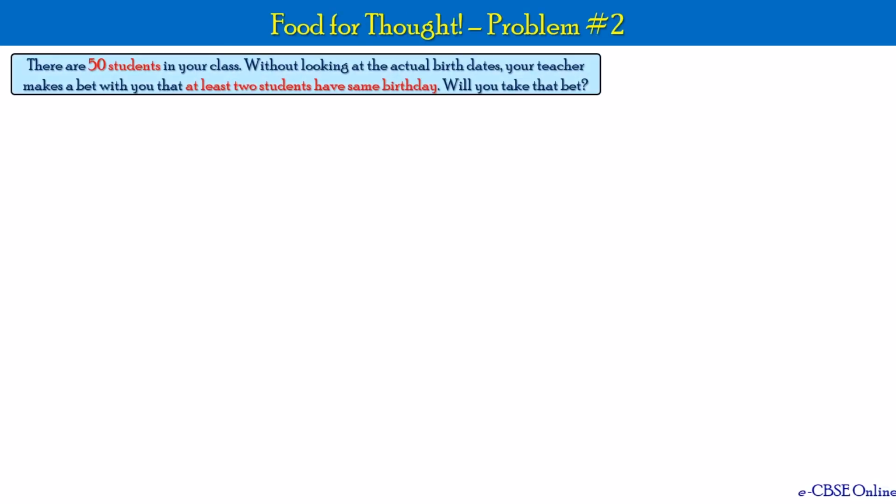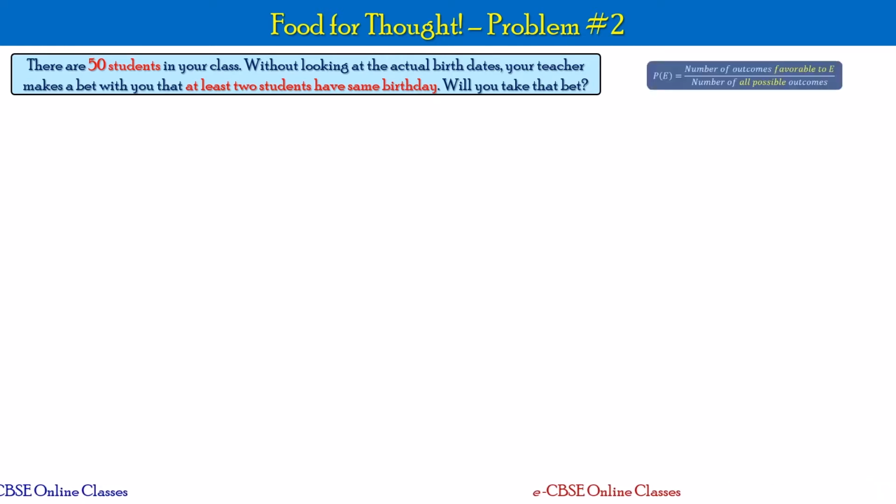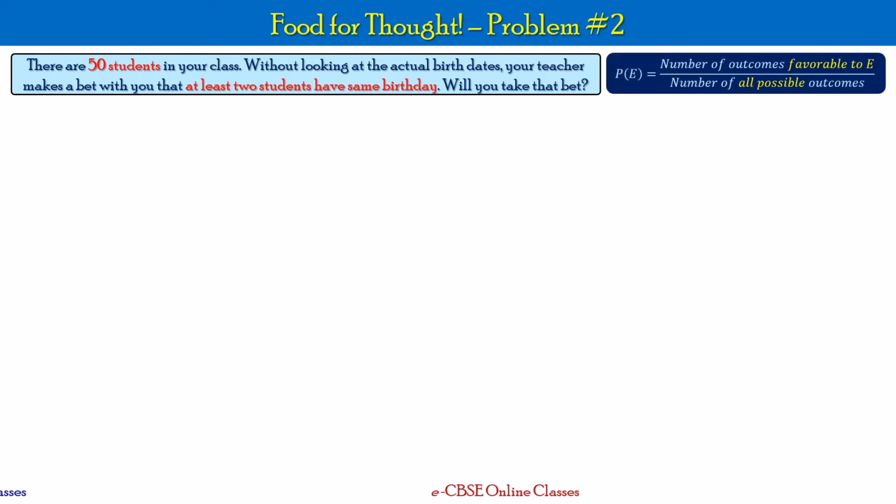Okay. Now let's look at the second problem, which is slightly involved. The problem statement reads, there are 50 students in your class. Without even looking at the actual birth dates, your teacher makes a bet with you that at least 2 students have the same birthday. Will you take the bet? Okay. Again, this is a problem based on theoretical probability. As we already discussed, the formula is P of E is equal to number of outcomes favorable to E divided by number of all possible outcomes.